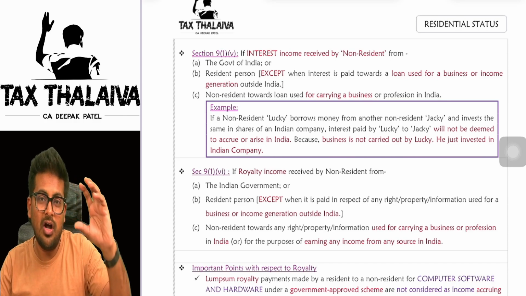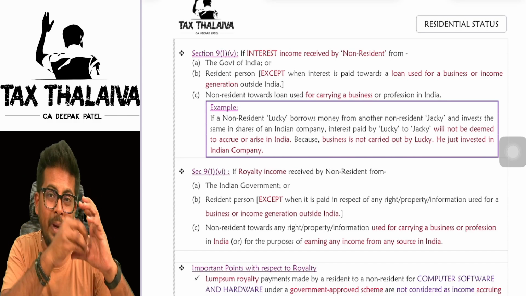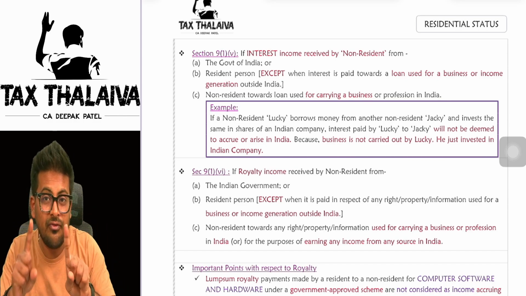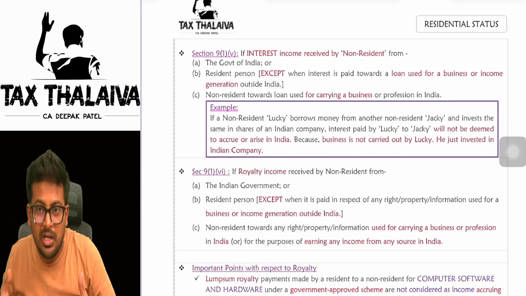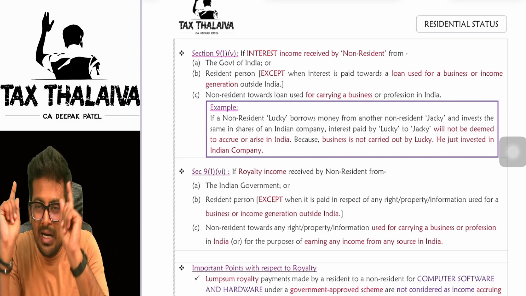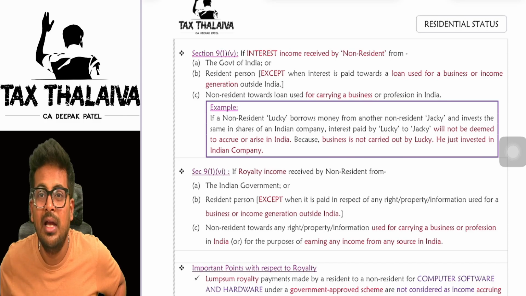So what I told: if a non-resident, Chris Gale, is giving a loan to Ricky Ponting, who has to pay interest, will that interest be taxed in the hands of Chris Gale? Only if Ricky Ponting took that loan amount and did some business in India and generated some income out of that. Only in that case will the interest income be taxed in the hands of Chris Gale.